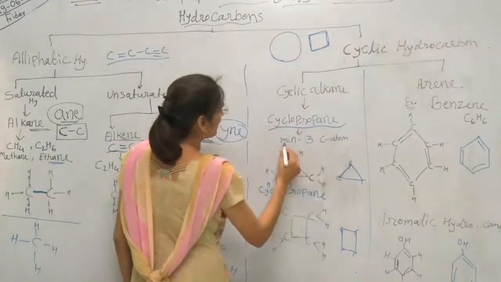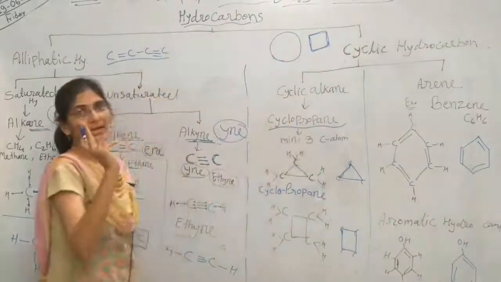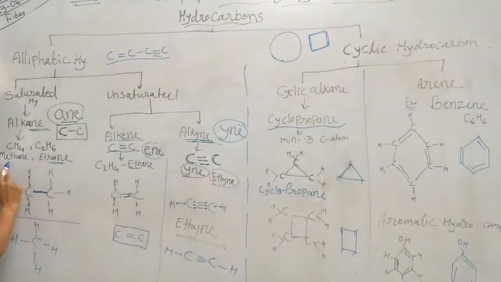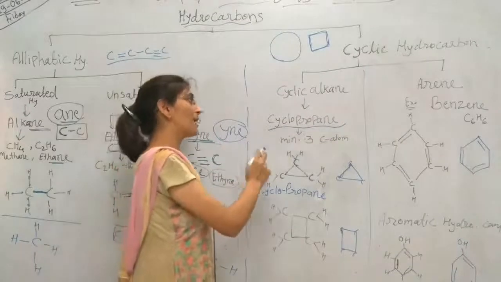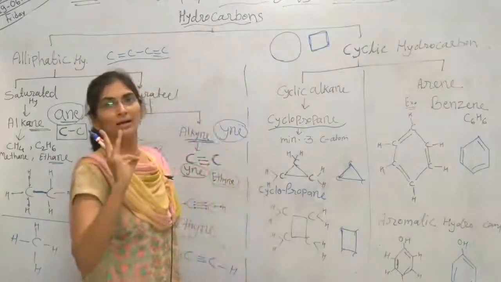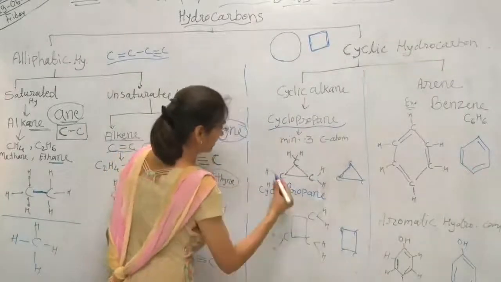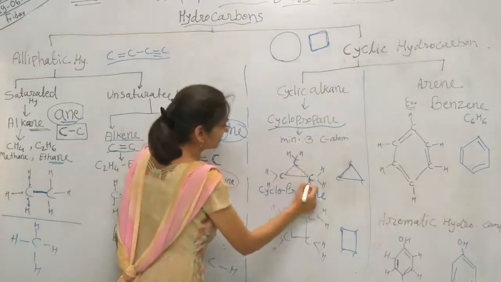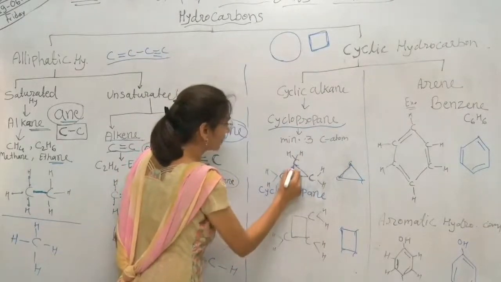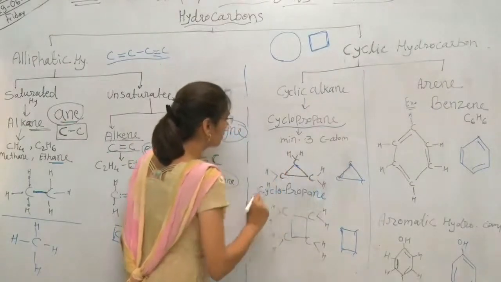So under this example, minimum 3 carbon atoms are required. Propane means 3. Meth means 1 carbon atom, eth means 2 carbon atoms, and prop means 3 carbon atoms. The hydrocarbon having minimum 3 carbon atoms is called prop. Butane means 4 carbon atoms. So here we will see cyclopropane. 3 carbon atoms are arranged in a triangular shape, bonded with each other by single covalent bonds.